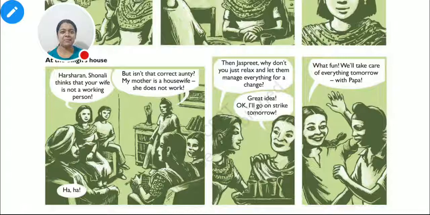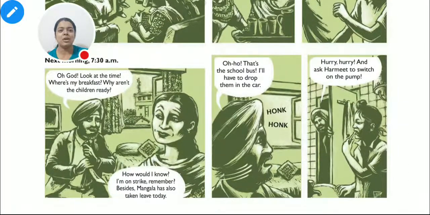So, Sonali's mother is on leave today. She has taken a leave from her office. And Jaspreet is also on leave. Early morning, what is the scene? Let's see. Oh God. The husband says, oh God, look at the time. Where is my breakfast? Why aren't the children ready? Like the mother is told, the wife is told, why don't you do these many kinds of things? Why are the things not done here?